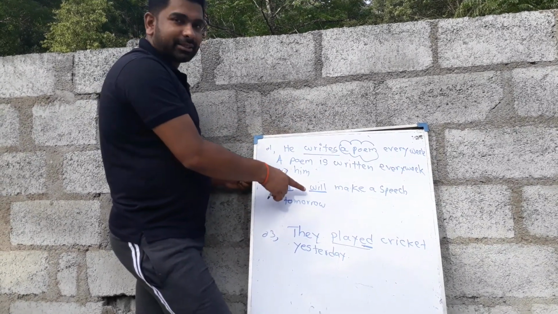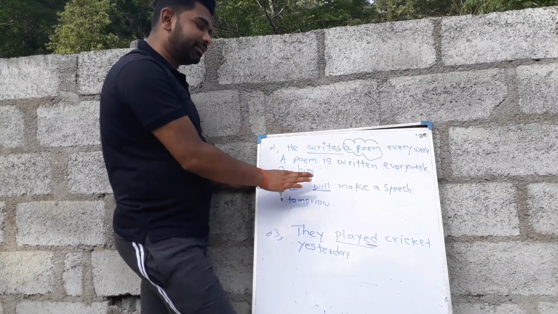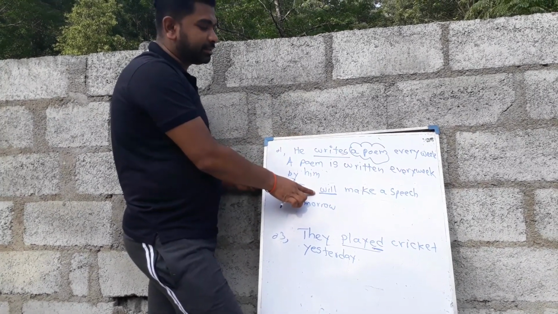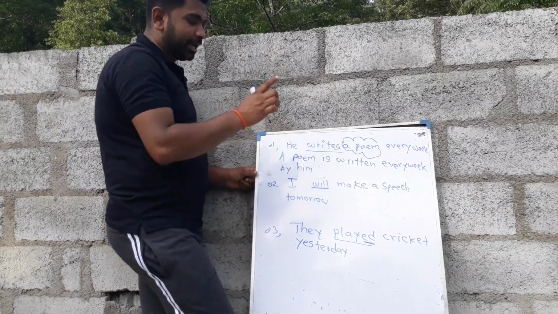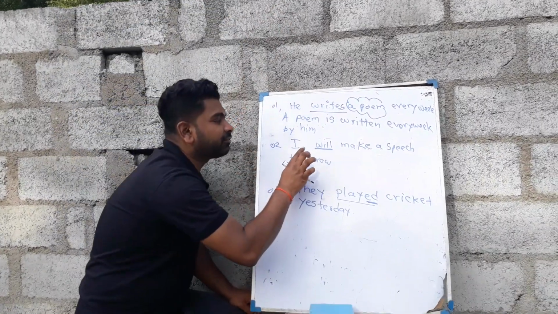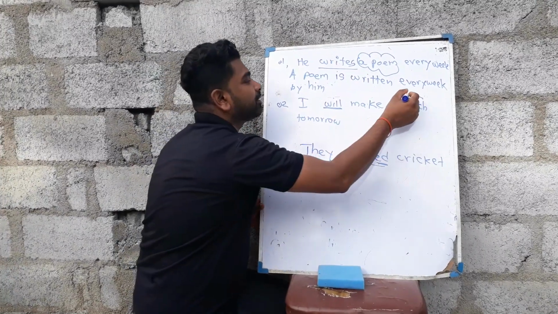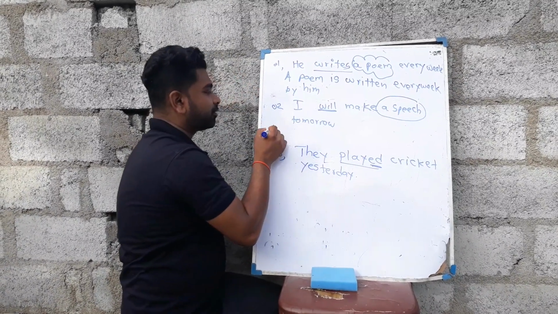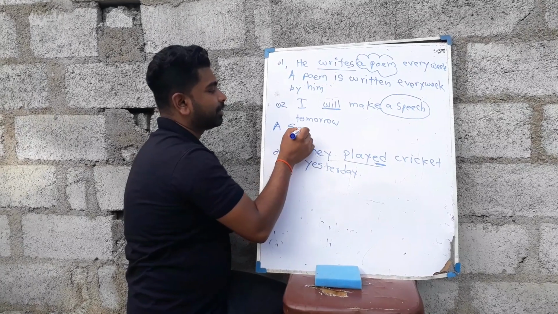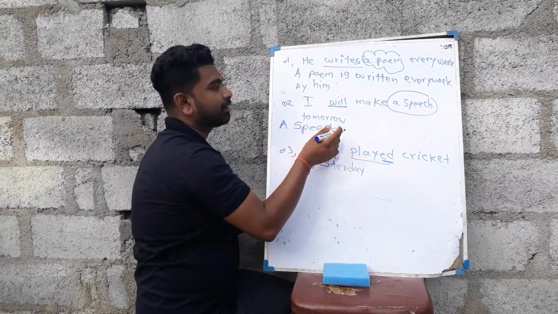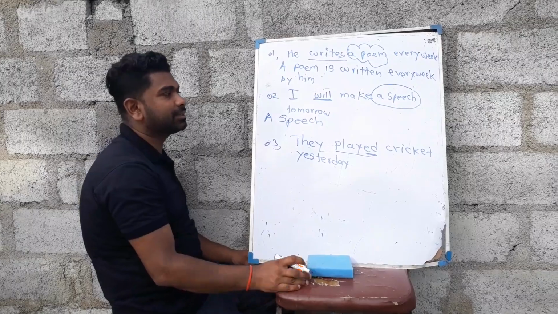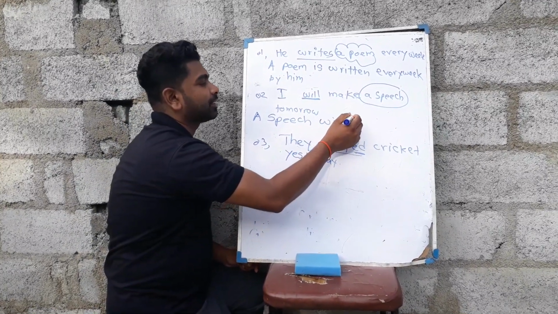And you will note that this is a future tense sentence. You can see will. Then you first realize this is a future, so you need to write in future tense. So what is the object? Speech. So take it to the front. Speech. What is the helping verb for the future tense? Will be.